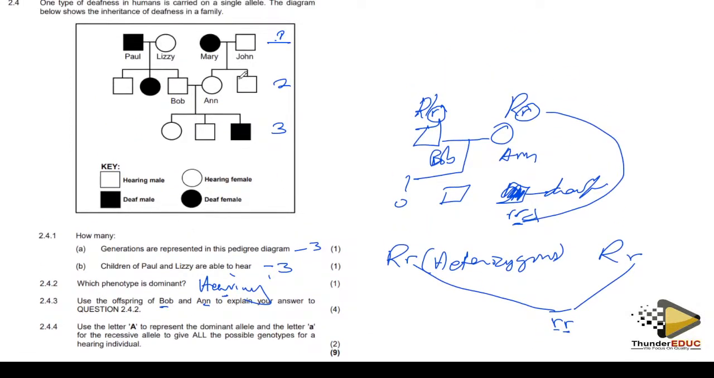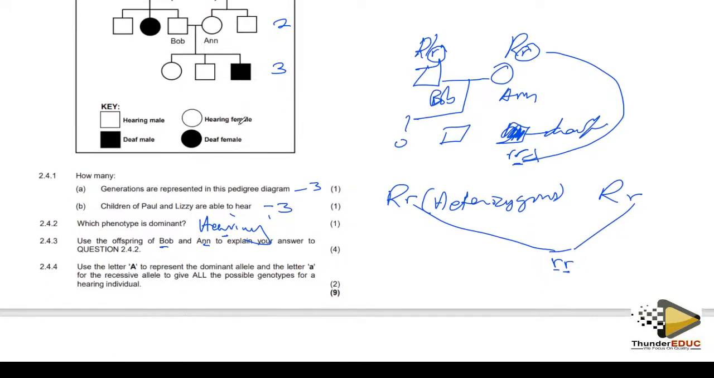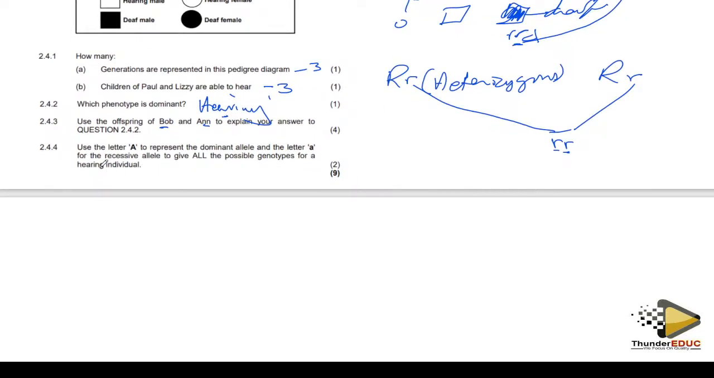How do you identify? Look at the babies. If one child is sick or affected by the condition, it means that the parents are heterozygous. If the two parents are normal and have an affected child, the two parents are heterozygous. But if all the children are normal, it automatically shows that the parents are homozygous dominant.